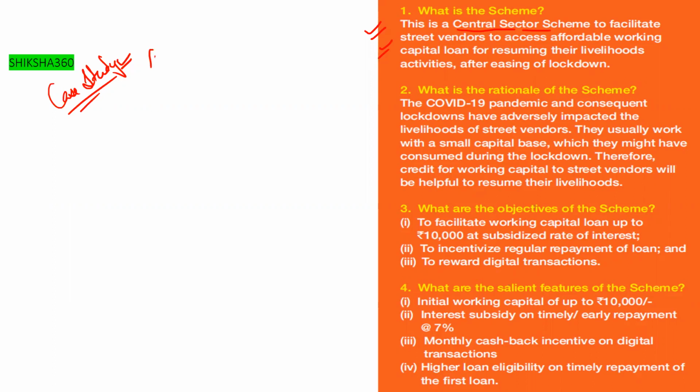First of all, this 10,000, what type of loan is it? It is working capital loan. They will ask this type of question also. So this is a street vendor scheme, to facilitate street vendors to access affordable working capital loan for resuming their livelihood activities after easing of lockdown.